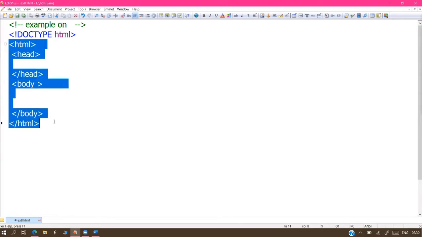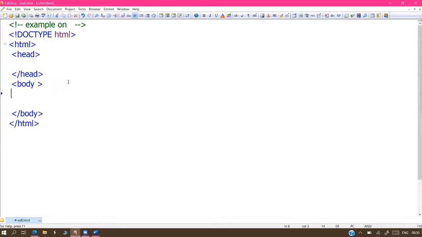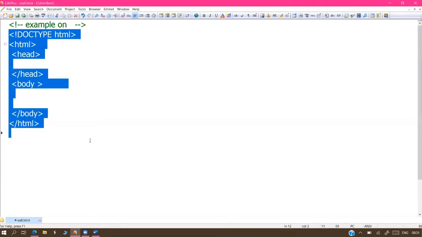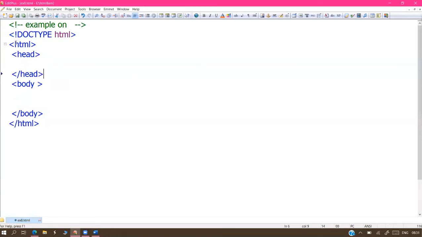Generally, when you are writing all these parts, which part runs first? The browser always executes the head section first. After completion of the head section, it enters into the body section. So the execution order is top to bottom. Programming-wise, first the head section is executed, and after its completion, the body section is executed. This is the order of execution.